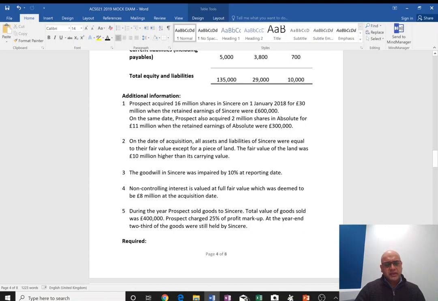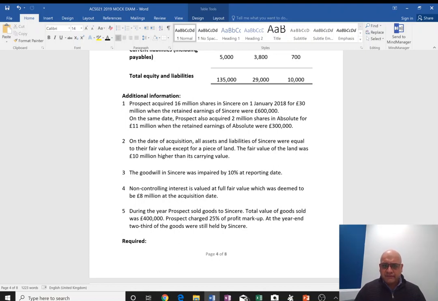Good. Additional information. Number one, Prospect acquired 16 million shares in Sincere on 1st January 2018 for £30 million, where the retained earnings of Sincere were 600,000. On the same day, Prospect also acquired 2 million shares in Absolute for £11 million, when the retained earnings of Absolute were 300,000. Great. Number two, on the date of acquisition, all assets and liabilities of Sincere were equal to their fair value except for a piece of land. The fair value of the land was 10 million higher than its carrying value.